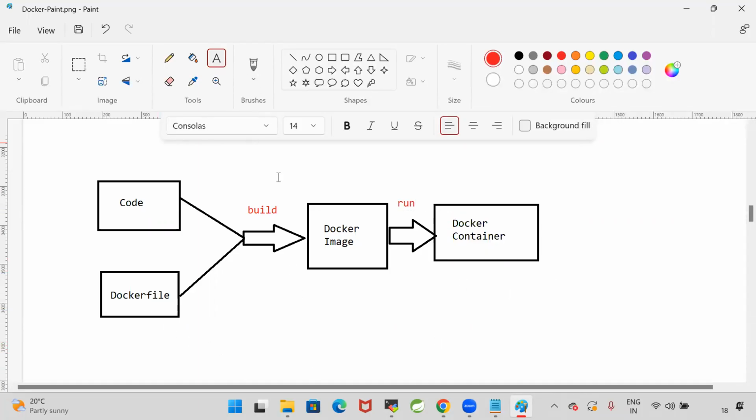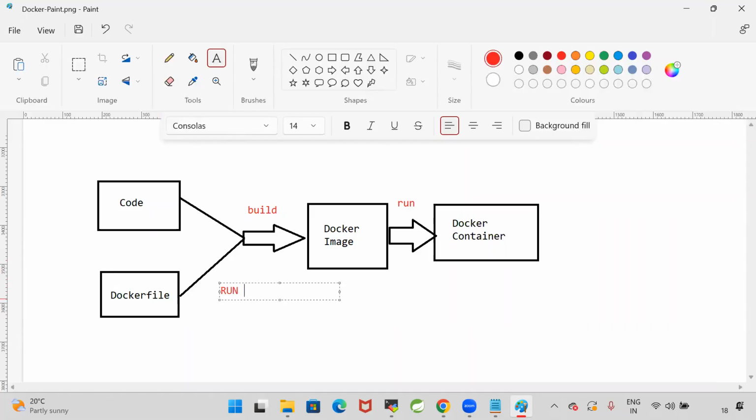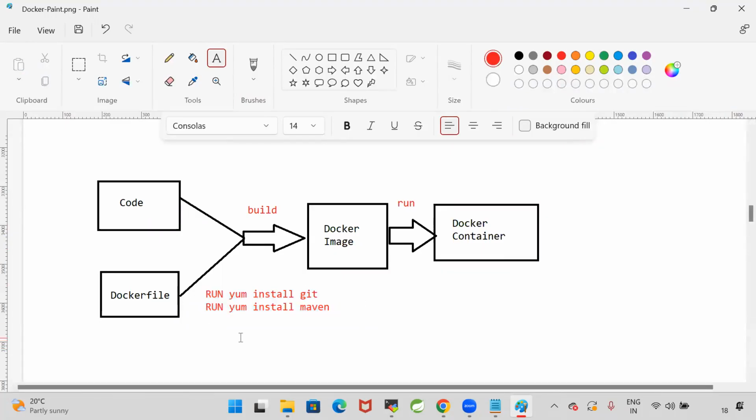When I am building the Docker image, I want to run yum install Git, and I want to run yum install Maven. Then I will do the cloning, I will package, and I will copy the file from this system to the Tomcat folder. So when I am creating the Docker image, if I want to execute some commands, then I will go for run instructions. I'm telling the Docker engine, run this Linux command so that it will install the Git software, and run this command so that it will install the Maven.